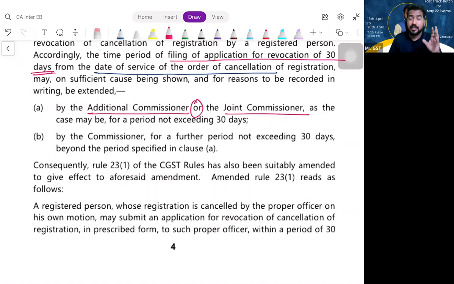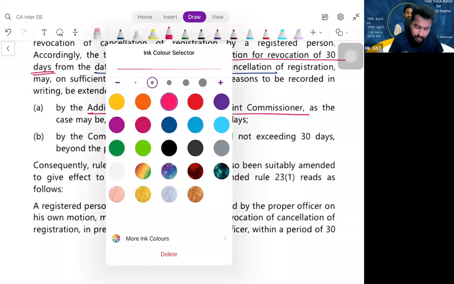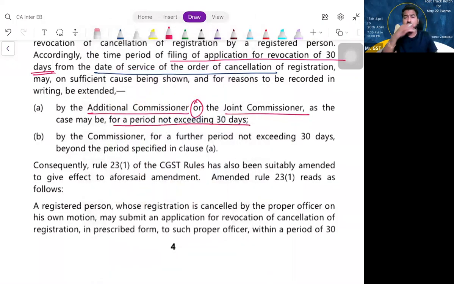But please understand, the 30 days time limit was there. It got expired. And after it expired, if the additional commissioner or joint commissioner accepts your application for revocation, that can be only for what period? For a period not exceeding 30 days. That means after the 30 days are over, you can go within another 10, 15 or 20 days, within that further 30 days.